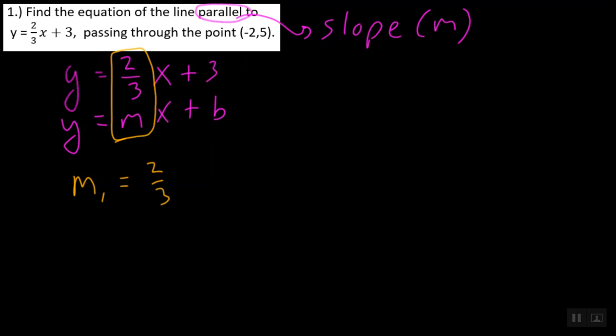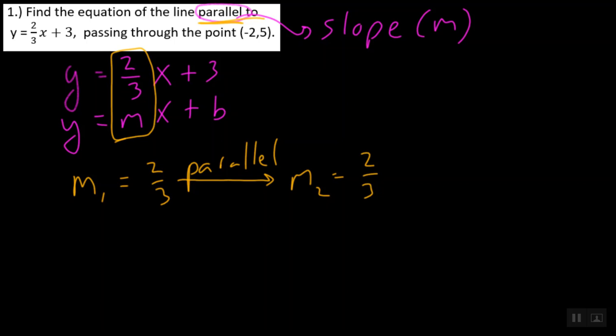Now, how do I want you to tackle this? I always want you to draw an arrow, and I always want you to rewrite the word that you're searching for. In this case, we are looking for the line that is parallel. So I'll write parallel, and then I'll say m2 because we have to use a second slope. We're going to say that our m2 value is going to be 2/3. Think back to our last video. Parallel slopes are the same.